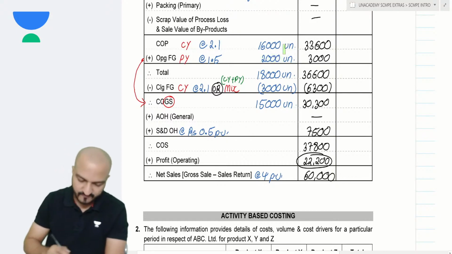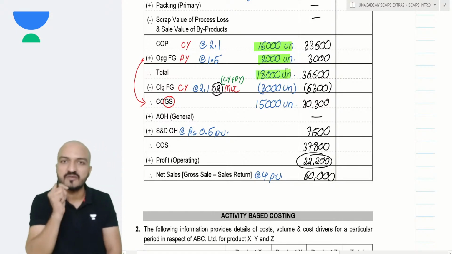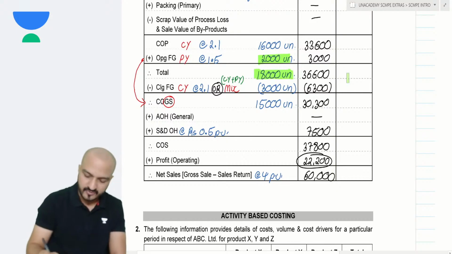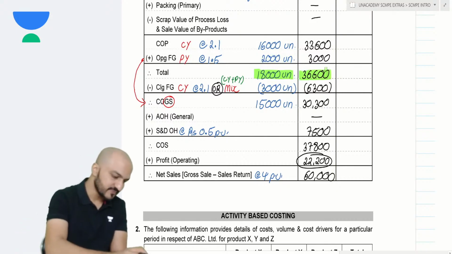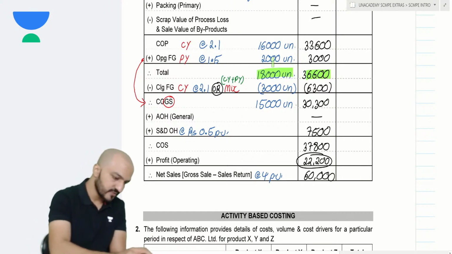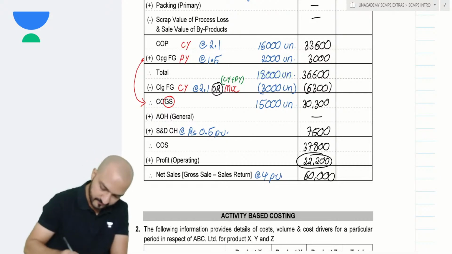to get that rate of mixture, I will take my current year units plus my previous year units. So this 18,000 units is the mixture. You take the total units of the mixture, take the total cost of the mixture, and divide. 36,600 is my cost of the mixture, 18,000 are the units of mixture. So my rate of mixture turns out to be